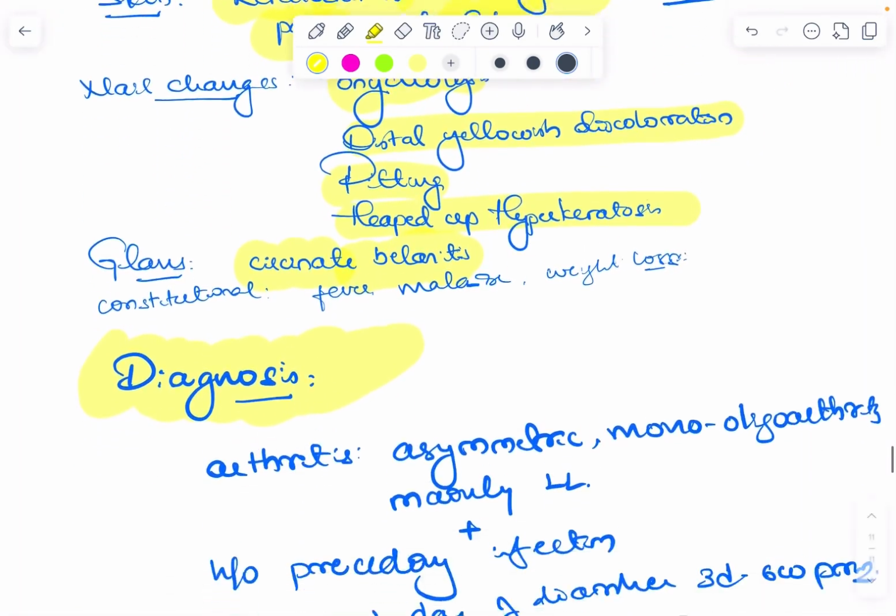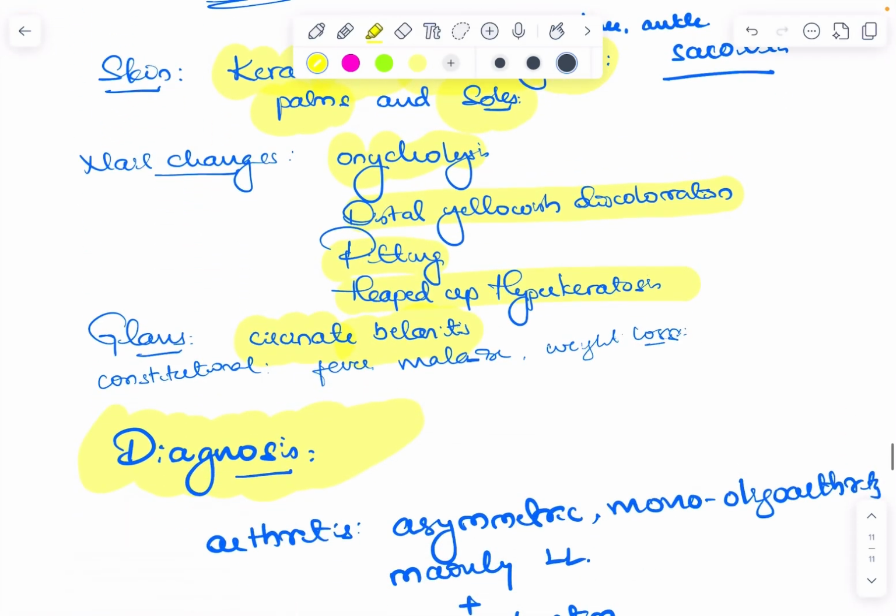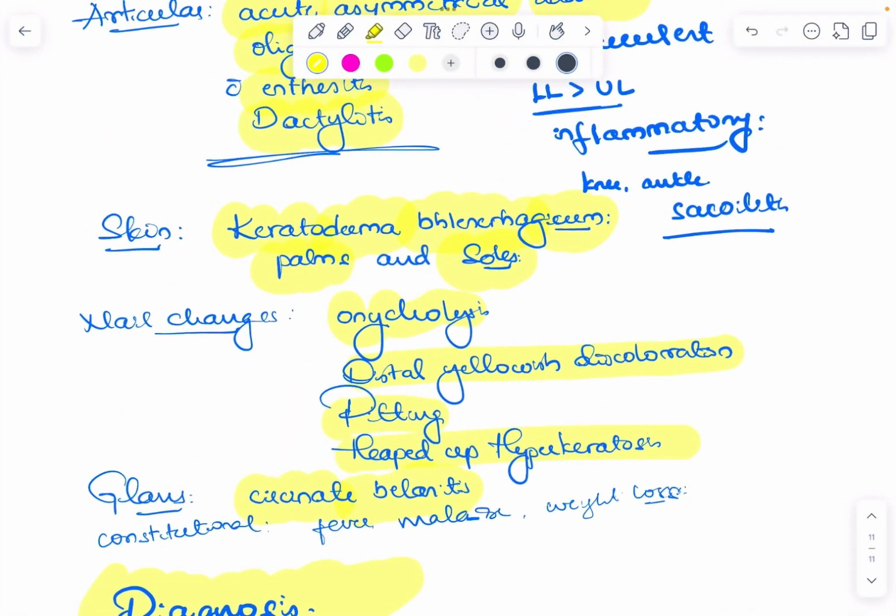What about this? Ocular. I didn't mention ocular here. Sorry. Ocular manifestations include uveitis. Okay.